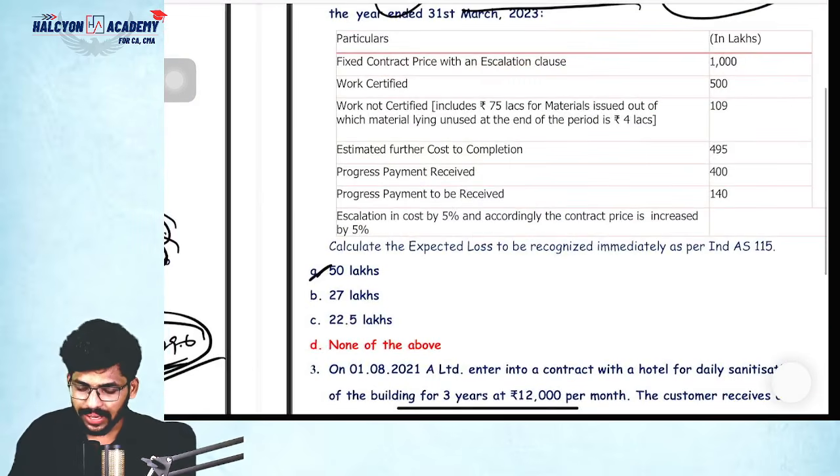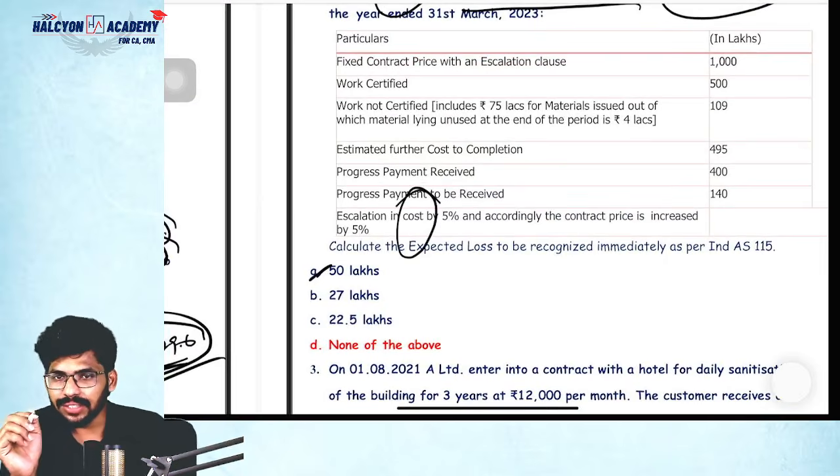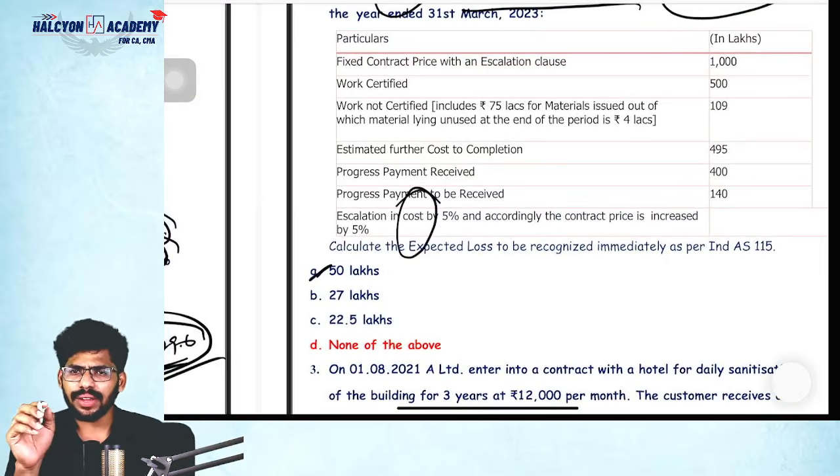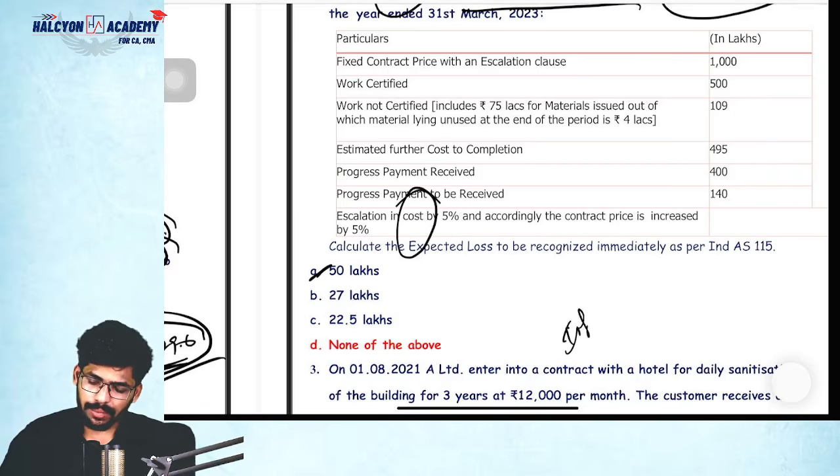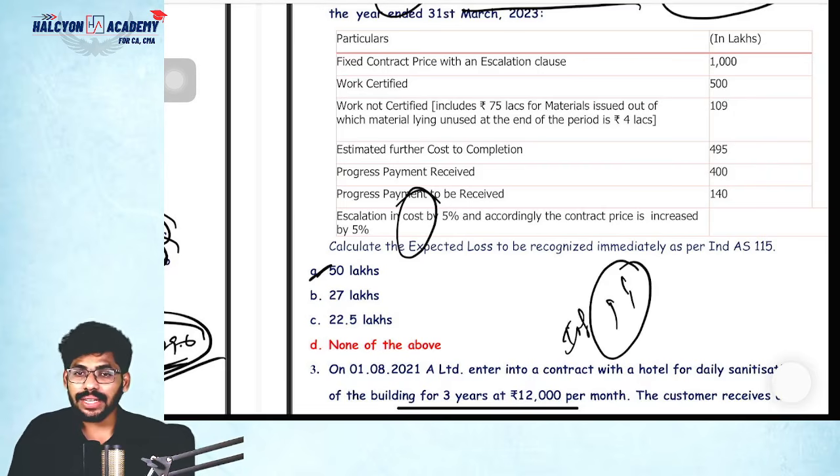One more point, the escalation point, I need to discuss here. Escalation means initially we came to an agreement at a fixed price, but in future, due to inflation or whatever, the market price may change and sometimes prices may increase. We don't know, correct?